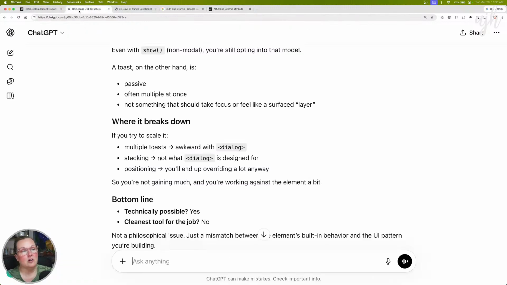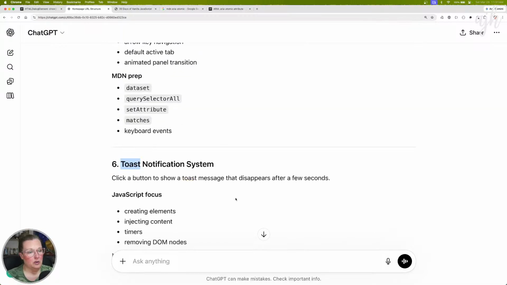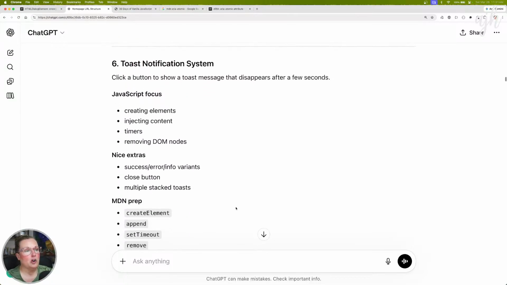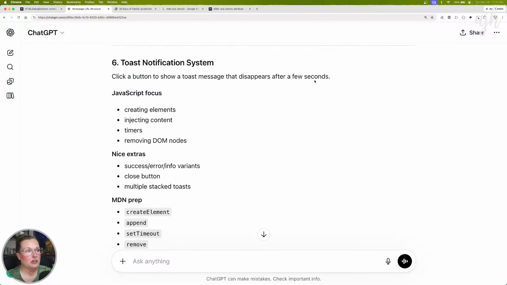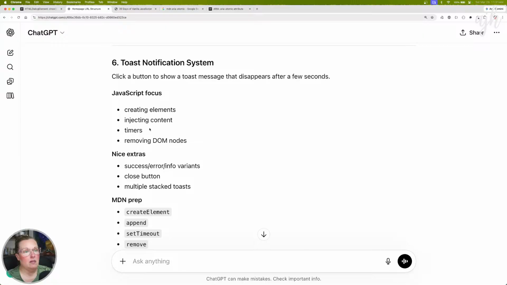So let's go back here and let's actually see what this is supposed to be. Click a button to show a toast message that disappears after a few seconds. JavaScript focus: creating an element, injecting content. So we're going to use JavaScript to create the element and set text content, a timer, and then removing DOM nodes.